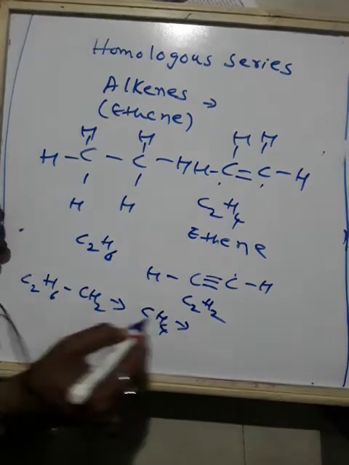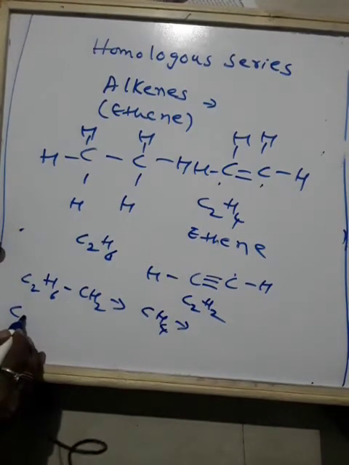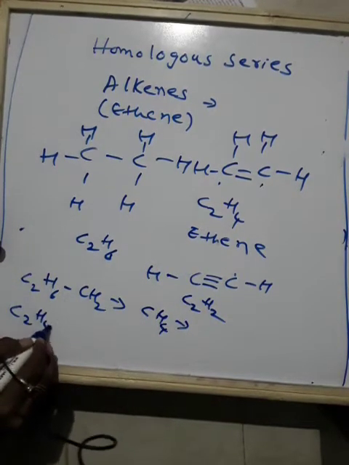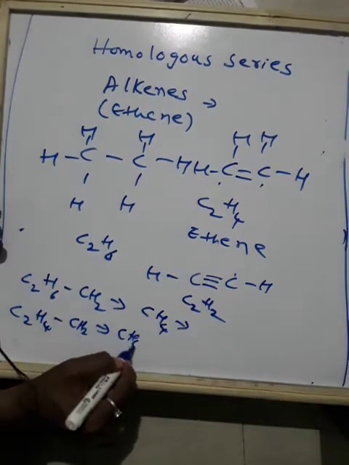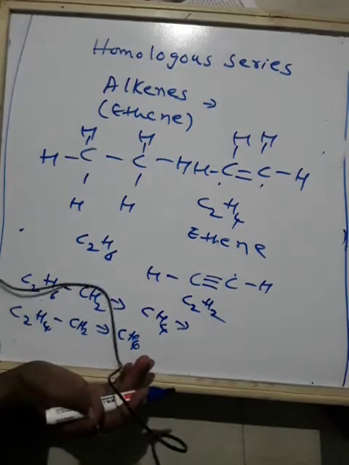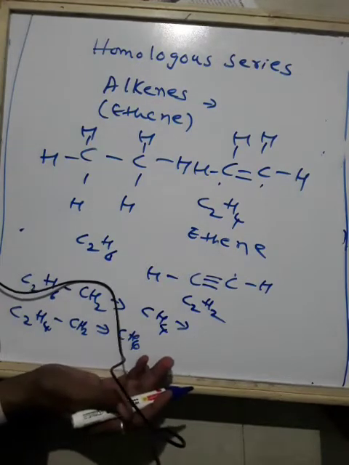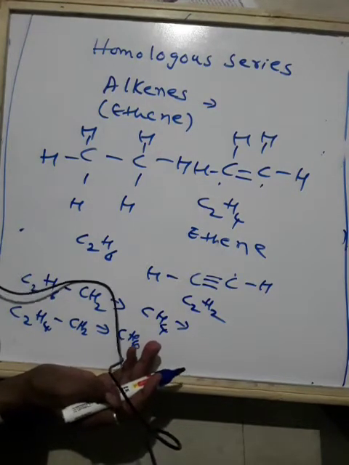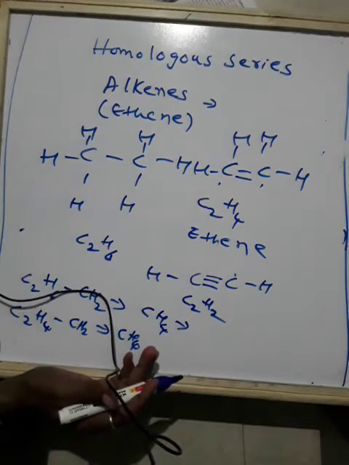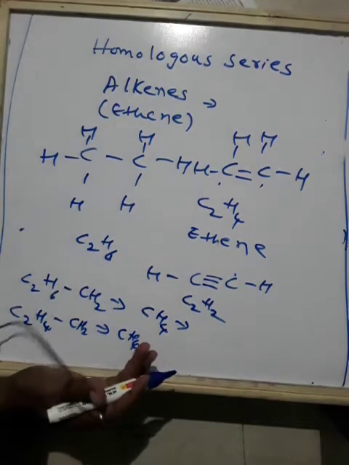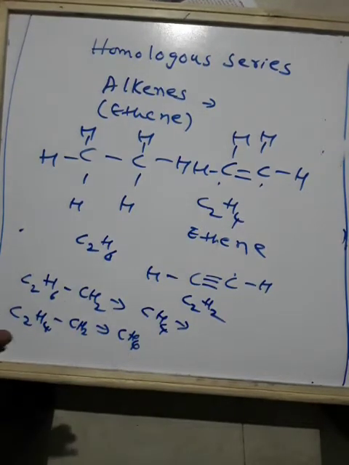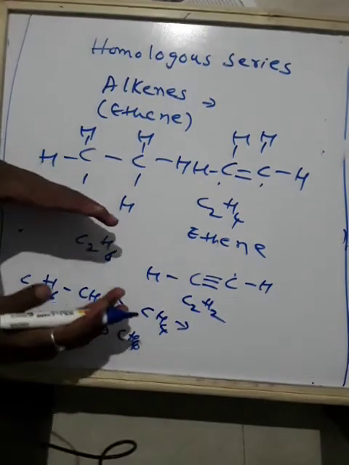Again, if you subtract C2H4 minus C2H2, again you get CH2. Whenever you subtract here, you go on getting the CH2 group, which means these all differ by CH2. Do you see any relation between the number of carbon atoms and hydrogen atoms? Then we can say there is a relation, because it will indicate the number of carbon atoms.